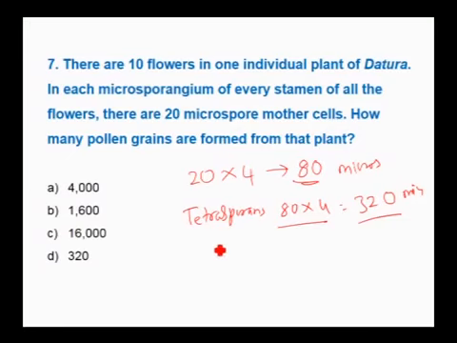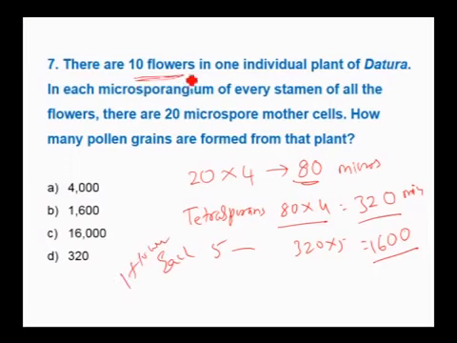Each flower has 5 stamens. Therefore, 320 into 5, it is 1600 for one flower. But how many flowers? 10 flowers. Therefore, 10 into 1600, it will be 16,000 microspores.